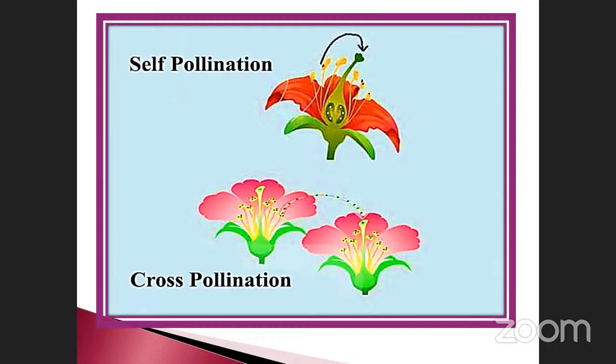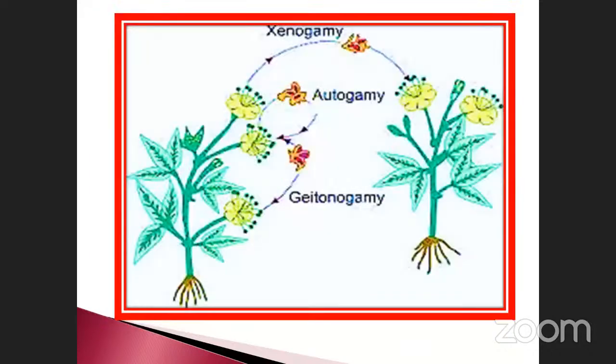Here, genetically identical offspring will be produced. What about cross pollination? Genetically different fruits are formed. That means fruits. Okay, got it. What is the next? See, autogamy is the same flower. Geitonogamy is from one flower to another flower, but on the same branch, the same plant. But this is considered geitonogamy.